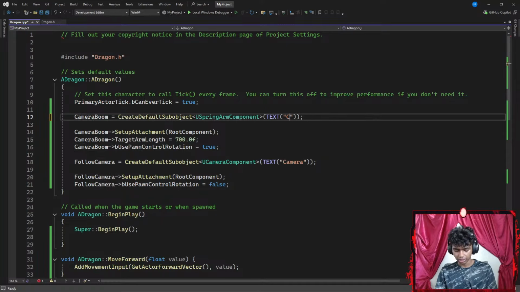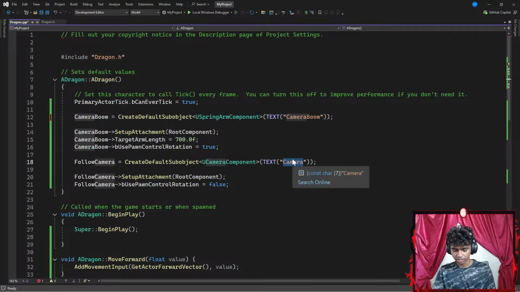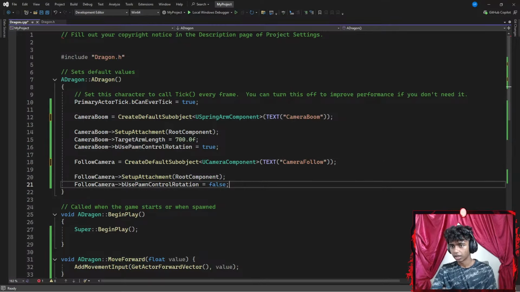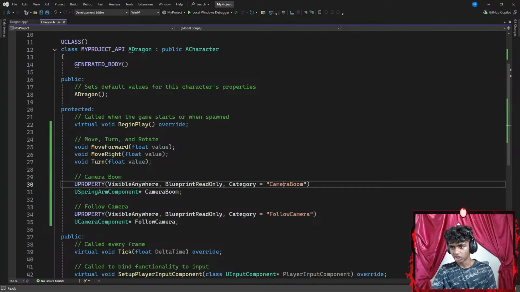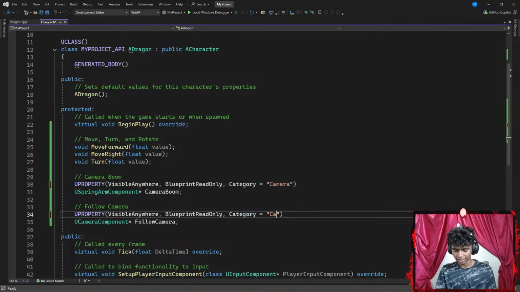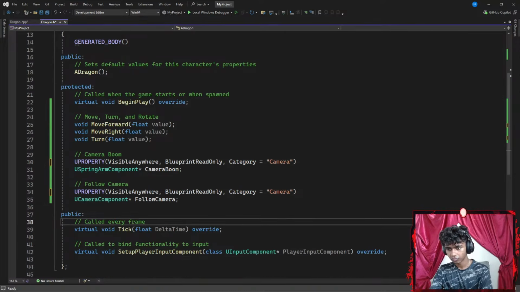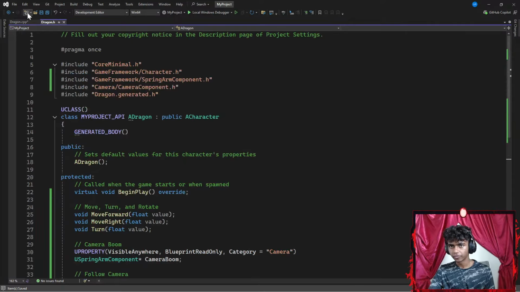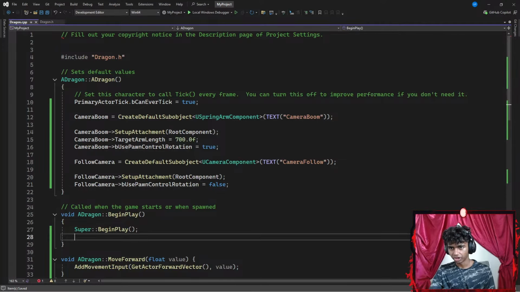Let's change it to something like camera boom. Okay, let's change this to something like camera follow. They have separate names. And then I'm gonna change this to be camera. My category is gonna be my camera. Okay, let's hit Control S to save the code. Let's hit Control S to save the code here as well.